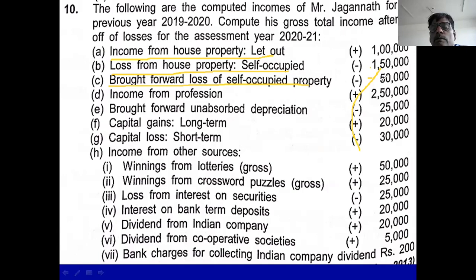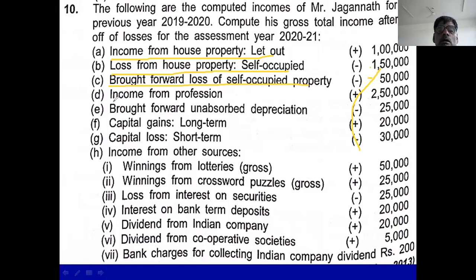But carry forward is there, 50,000. It is not possible to adjust because you have to adjust the carry forward loss in the same head. But he adjusted in the total income. Okay. I am also not confident about this. So 1 lakh is the income, 2 lakh is the loss. So 1 lakh you adjust in the income, remaining 1 lakh you adjust in the business income, if there is income. Remaining 1 lakh you adjust in any other head.